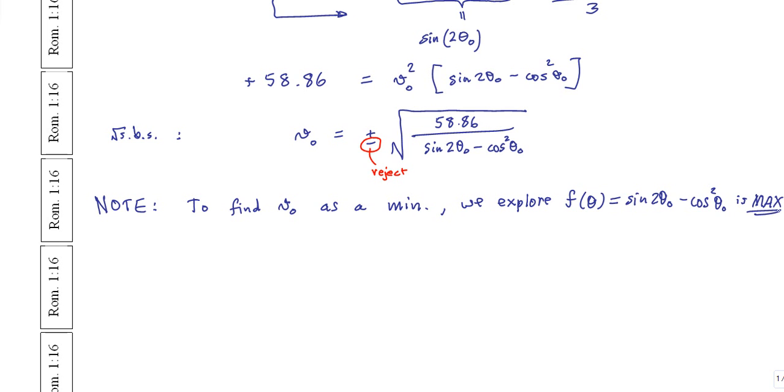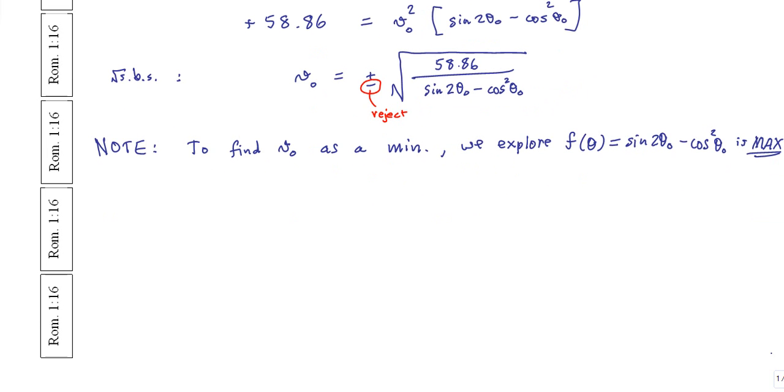Okay? Well, and this is what I was referring to just a second ago. You're probably ahead of me already, because if you've done some calculus, you know that what we're really trying to do here is take the first derivative of f with respect to theta and set it to 0.